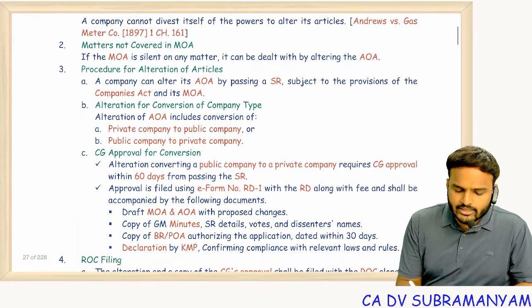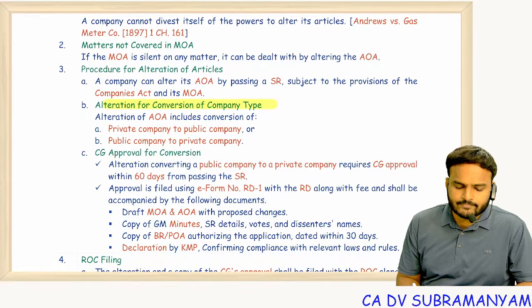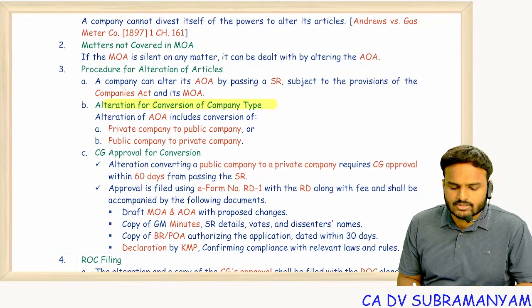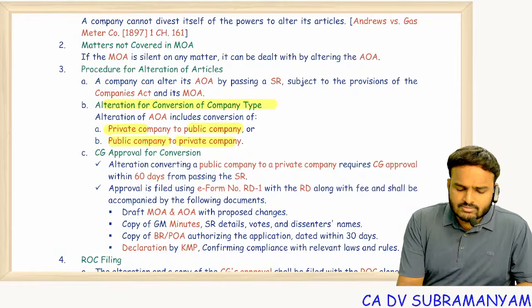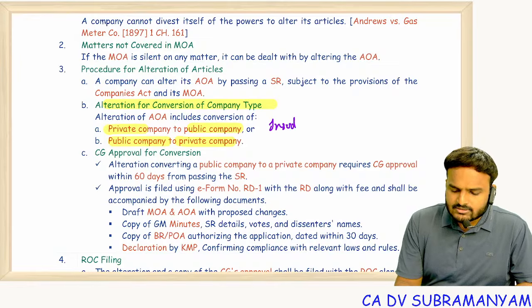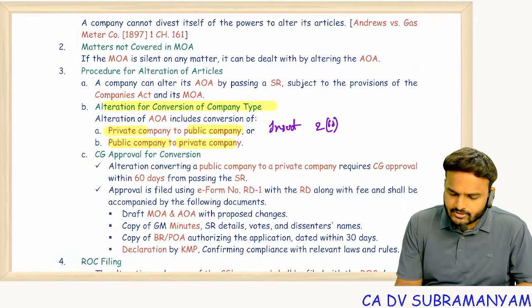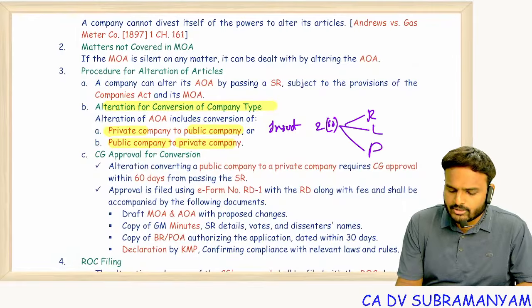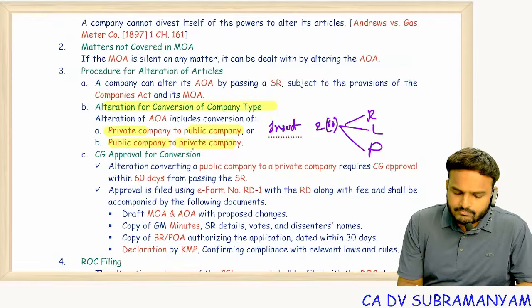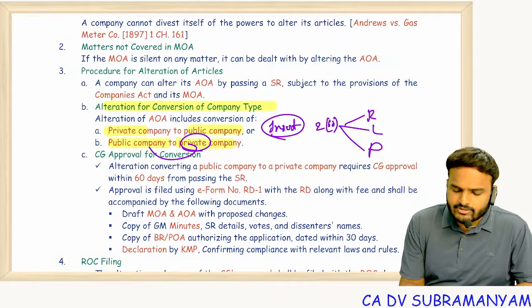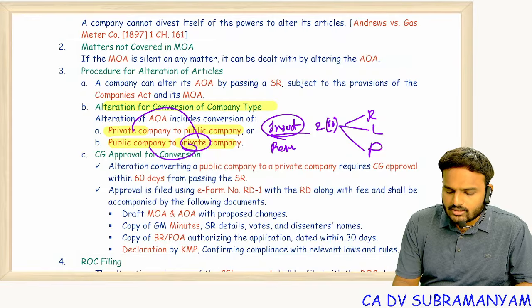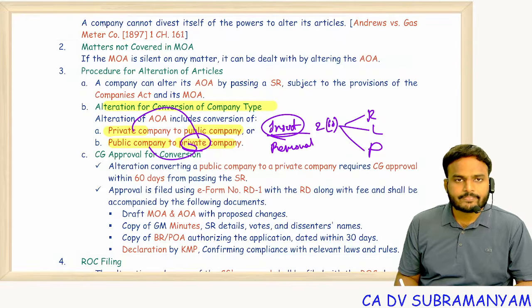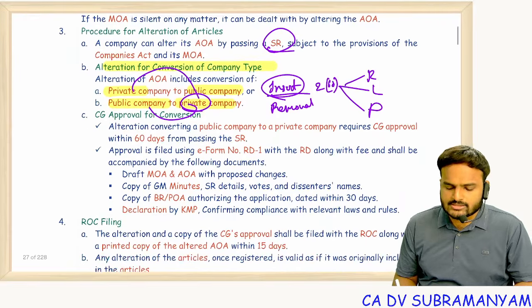Alteration of AOA includes conversion of the companies, private to public, public to private. For that, simply if you insert section 2 clause 68, that is restrictions, limits, prohibits, it becomes a private company. Public to private requires insertion, whereas private to public requires removal of this clause. For this, special resolution is required.